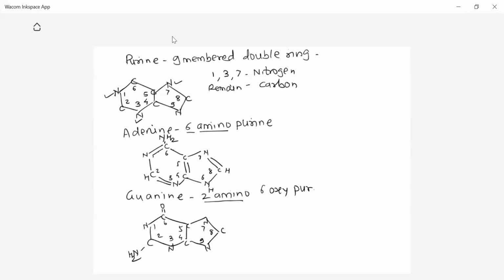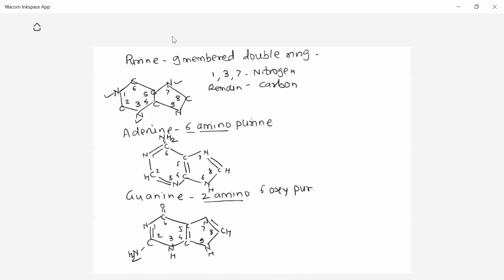And now complete the structure. The 6th position carbon has fulfilled valency. So you can draw a double bond at this position. Then here there is again a double bond. So that is how we can complete the valency of guanine. So this is the structure of guanine.